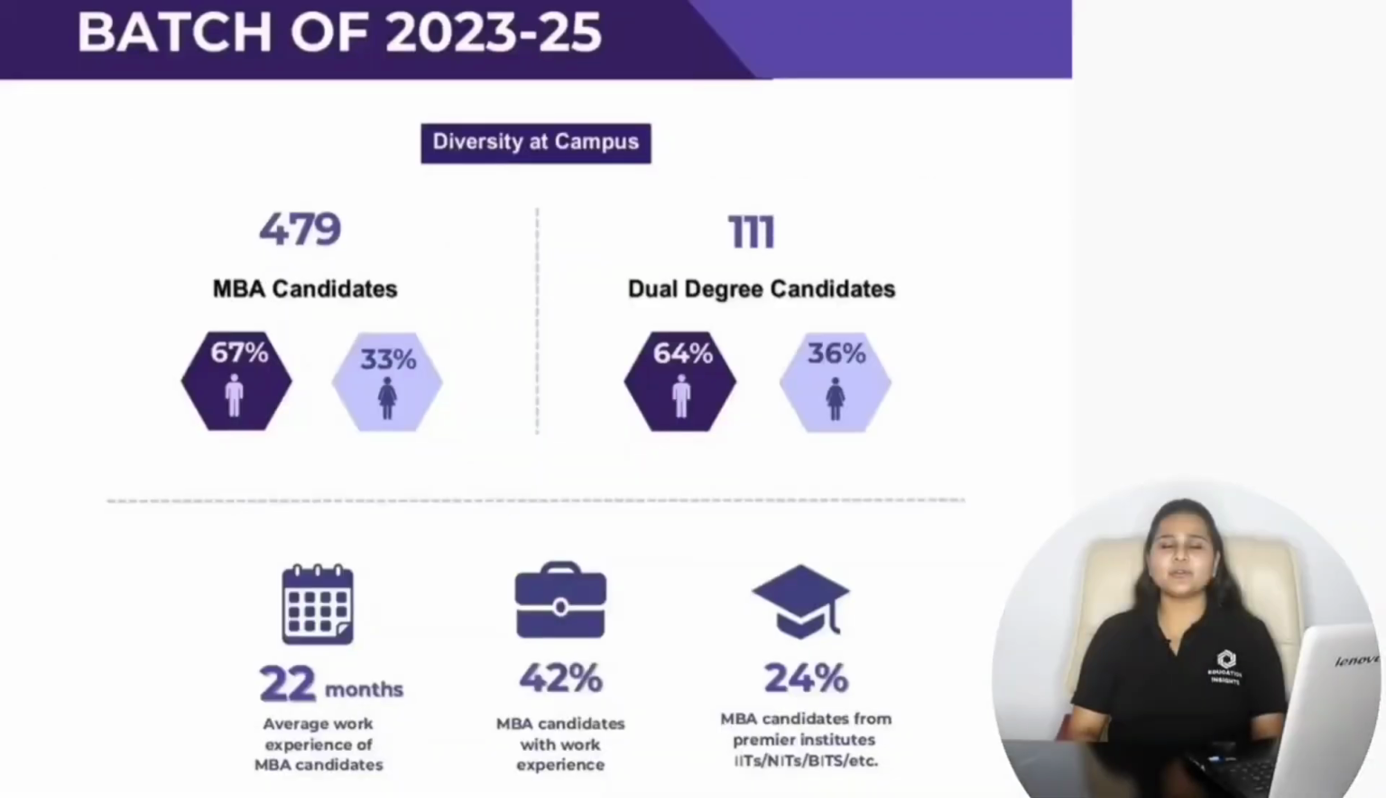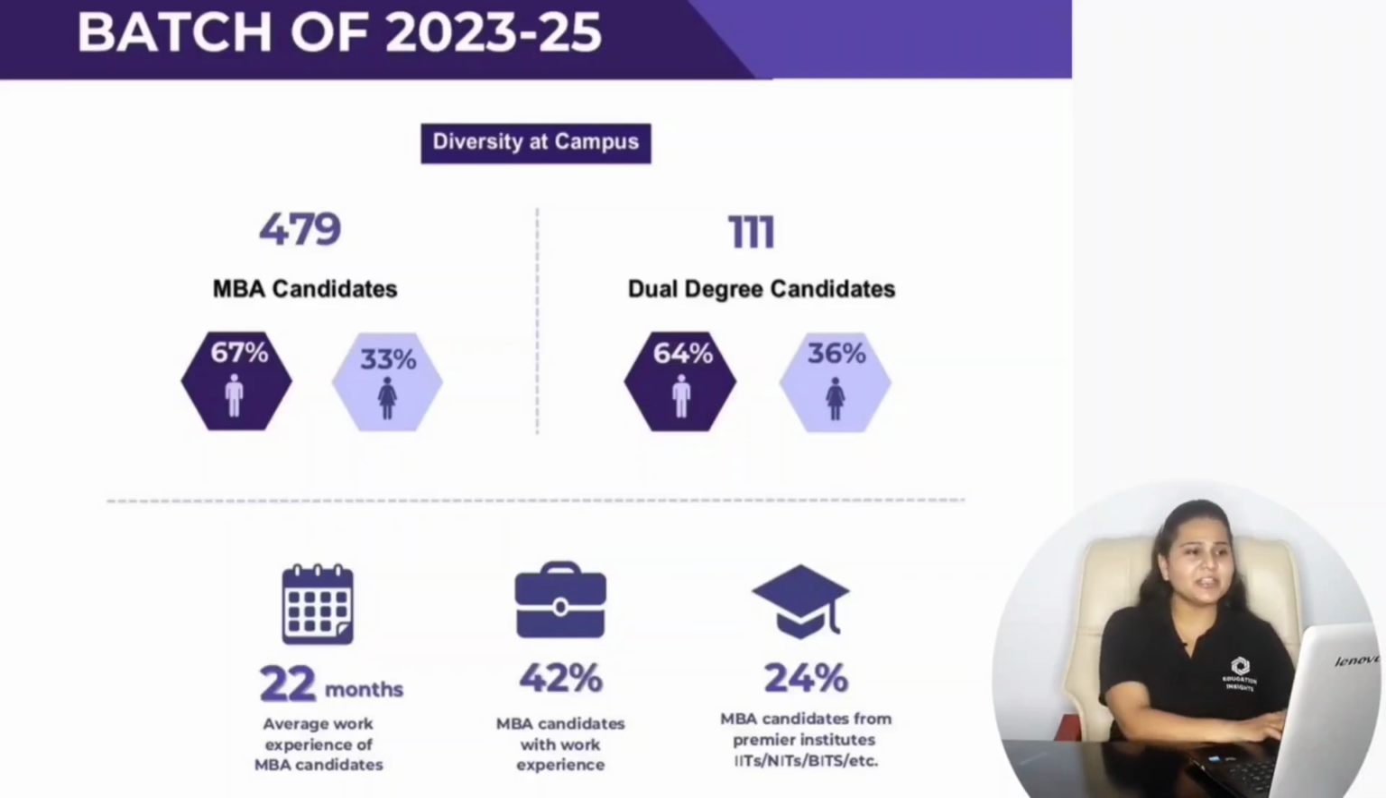So this is all about the overall admission process with the Indian Institute of Management Indore for the batch of 2025-2027. Now if we consider the overall batch profile for the batch of 2023-2025 with IIM Indore, overall there are 479 candidates.